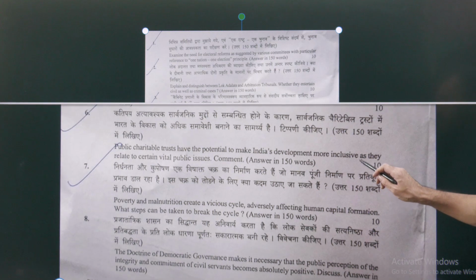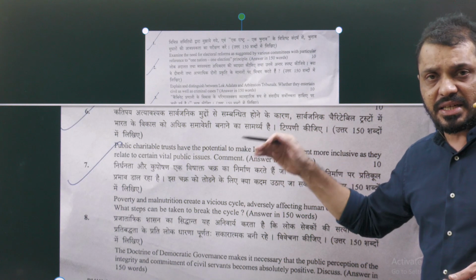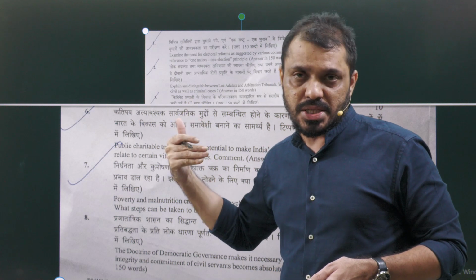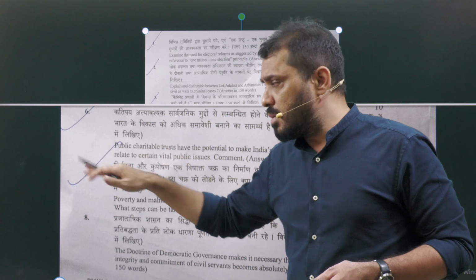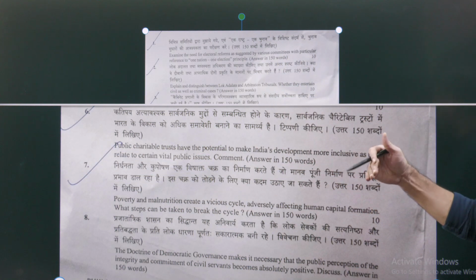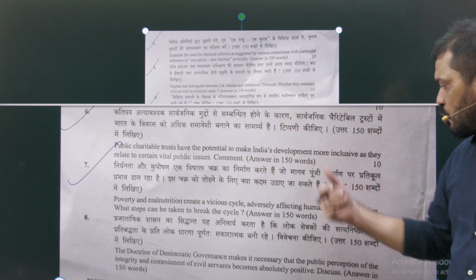Next, question number 7. This is from governance. Public charitable trusts have the potential to make India's development more inclusive. So they are saying that charitable trust comes under the broad idea of civil society organizations, for example, NGOs, trusts. What kind of role are public charitable trusts playing and how are they making India's development more inclusive? We have to substantiate our answer on how they are making our development more inclusive in nature.